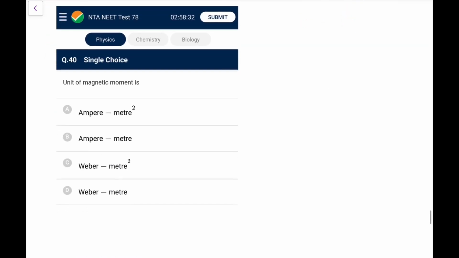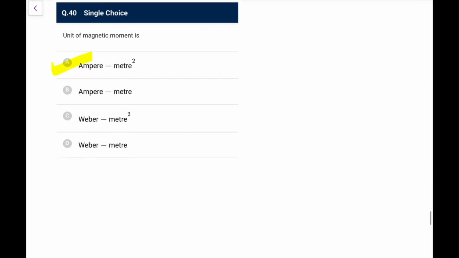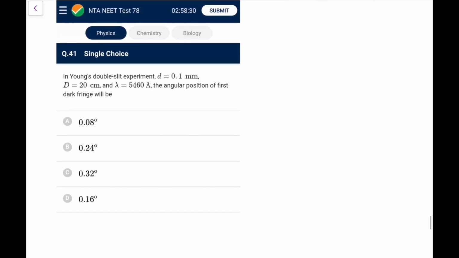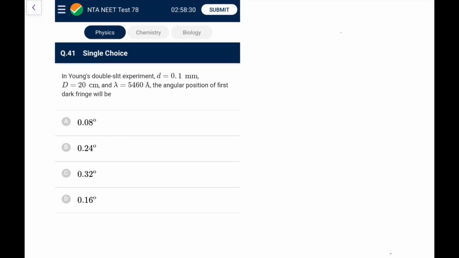Next, unit of magnetic moment, you know NIA, N is number, I is current, so ampere meter square. Go for option A. Next, in YDSE, D is this, D is this, lambda is this. The angular position of first dark fringes. So angular position we say would be 0.5 lambda by d for the first one. Linear would be 0.5 lambda D by d. So it is 0.5 lambda, 5460 into 10 to the power minus 10 upon small d, which is 10 to the power minus 4.